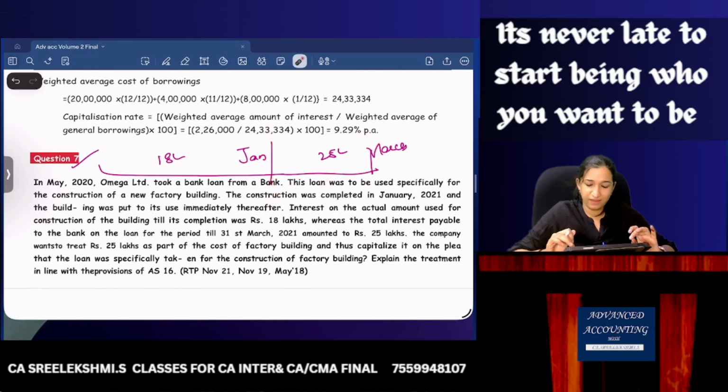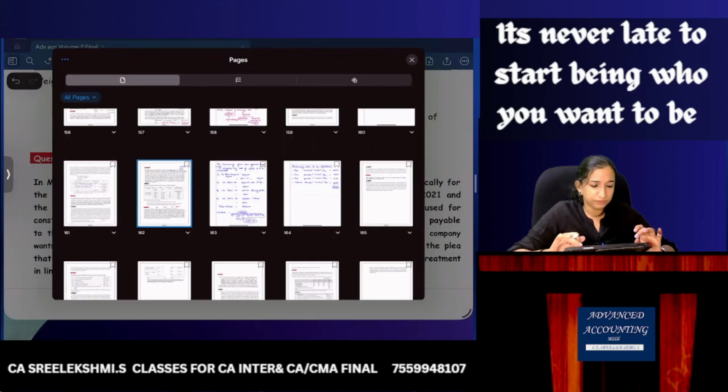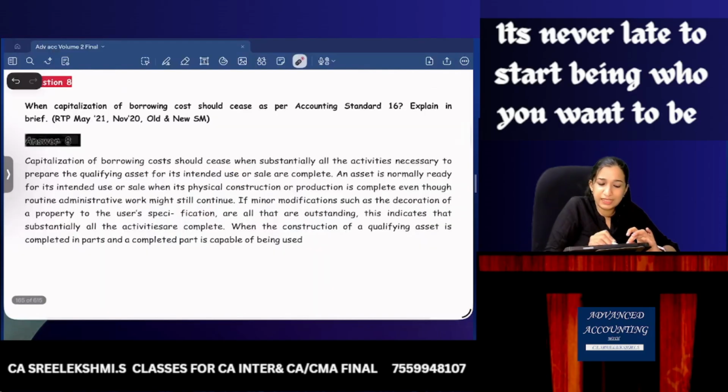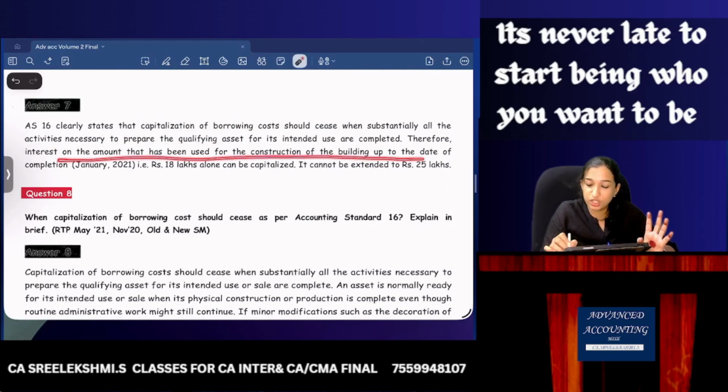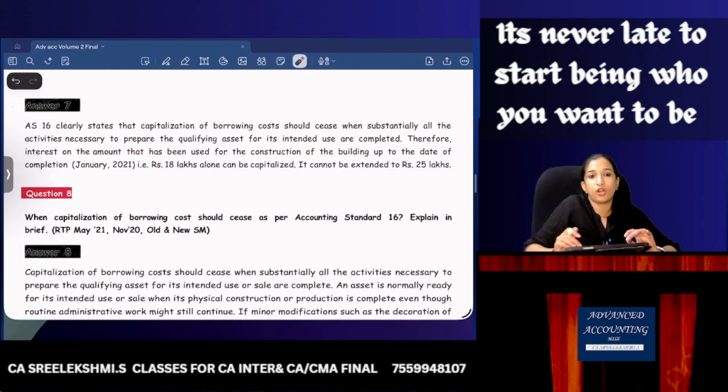This is not our level. What is the answer? A16 clearly states that capitalization of borrowing costs should cease when substantially all activities are complete. Therefore, interest on the amount used for construction of the building up to completion, 18 lakhs alone, can be capitalized. It cannot be extended to 25 lakhs.